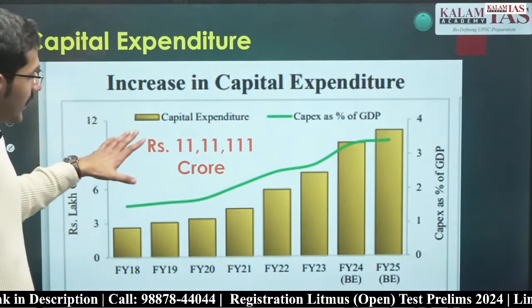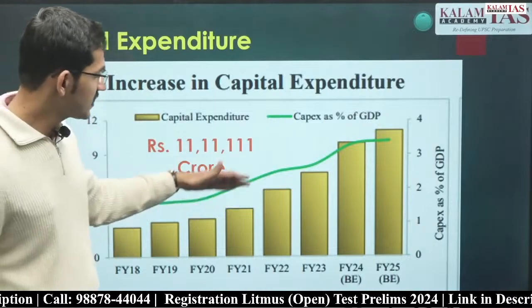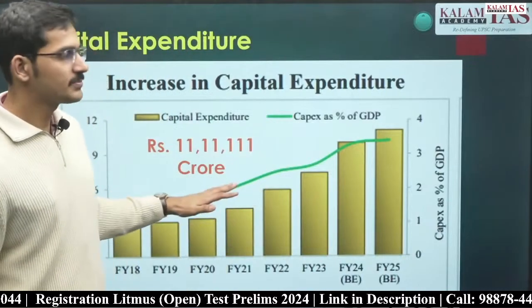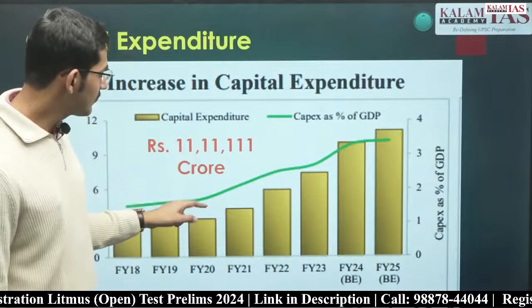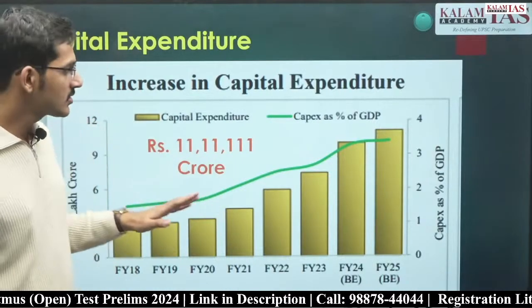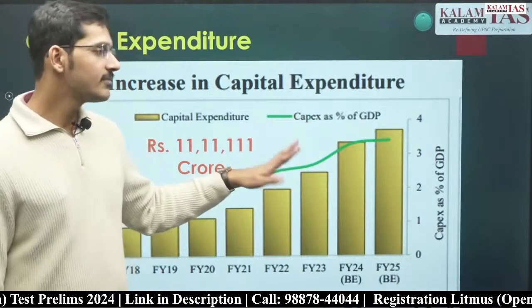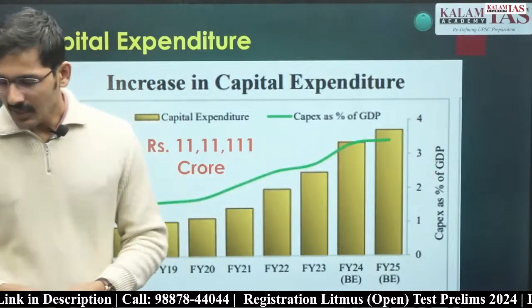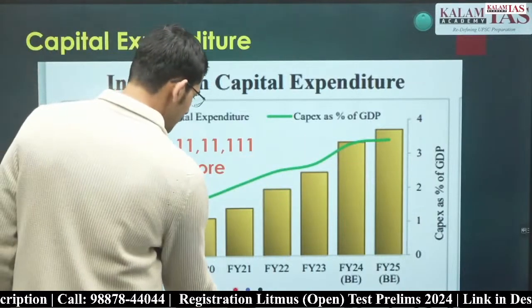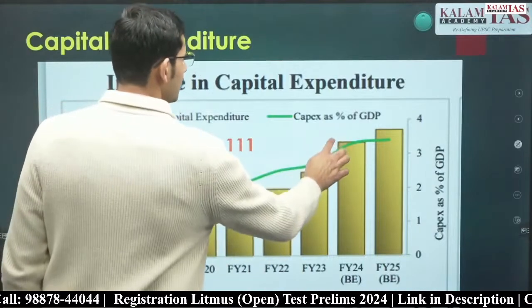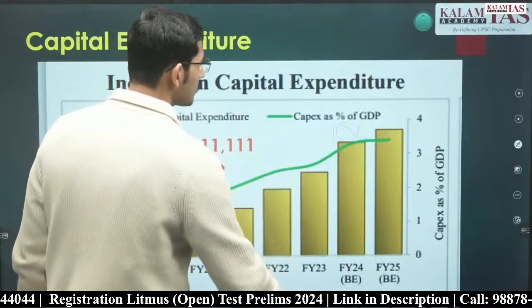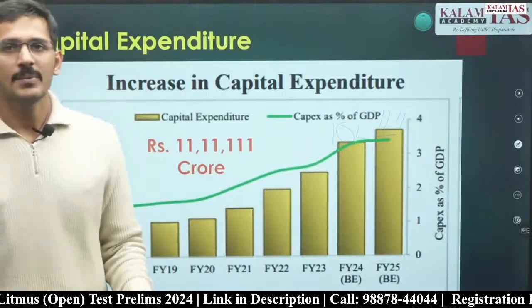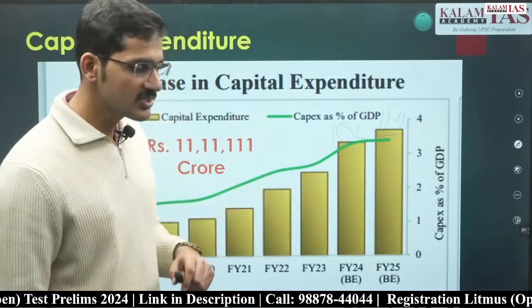So we have capital expenditure which is increasing consistently every year. Even in the year of COVID-19, we saw that capital expenditure increased. So it is increasing consistently every year, and the growth rate this year was 11%. Last year the capital expenditure was 10 lakh crore. This year it's 11.11 lakh crore. So we see that the capital expenditure has increased by 11% this year.